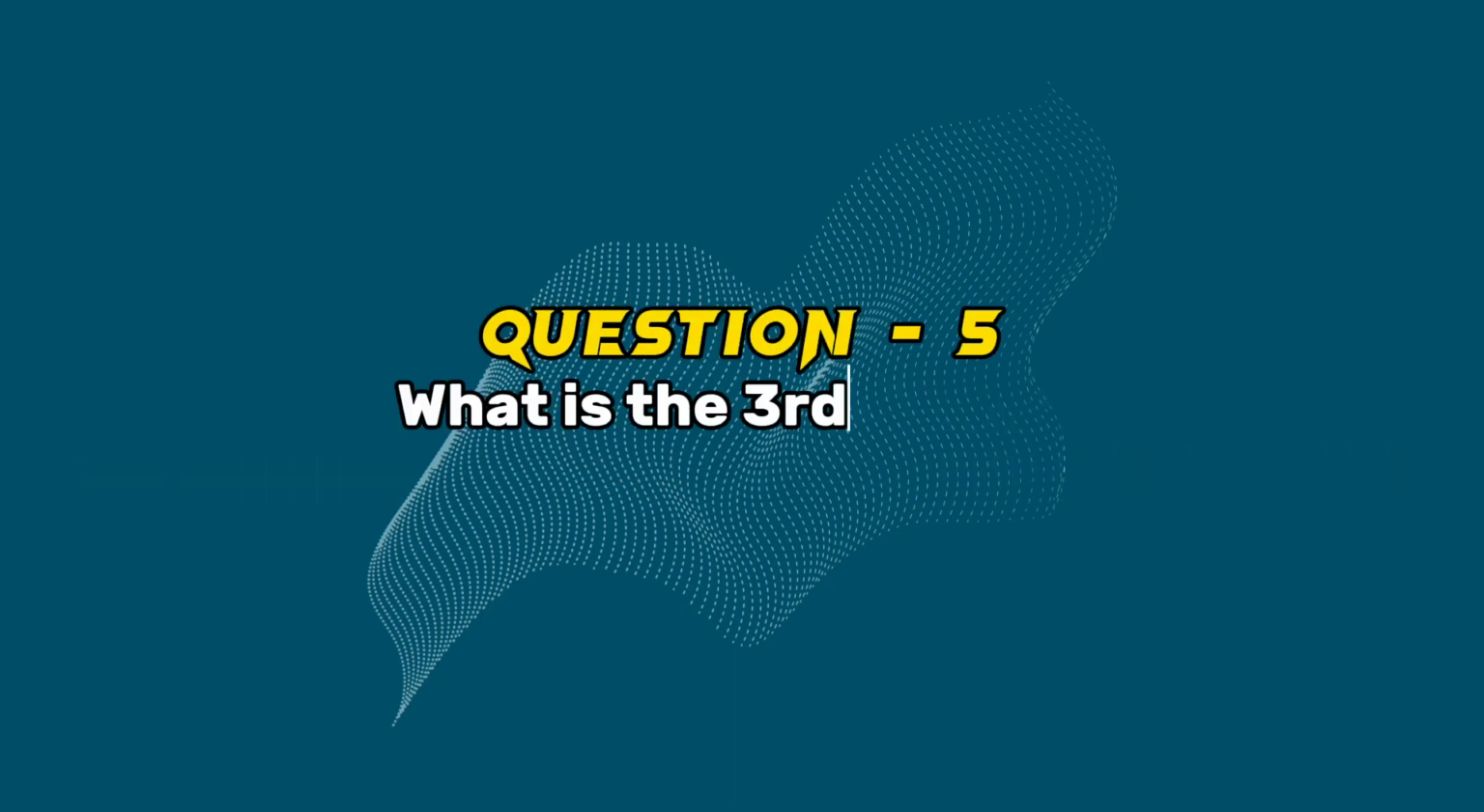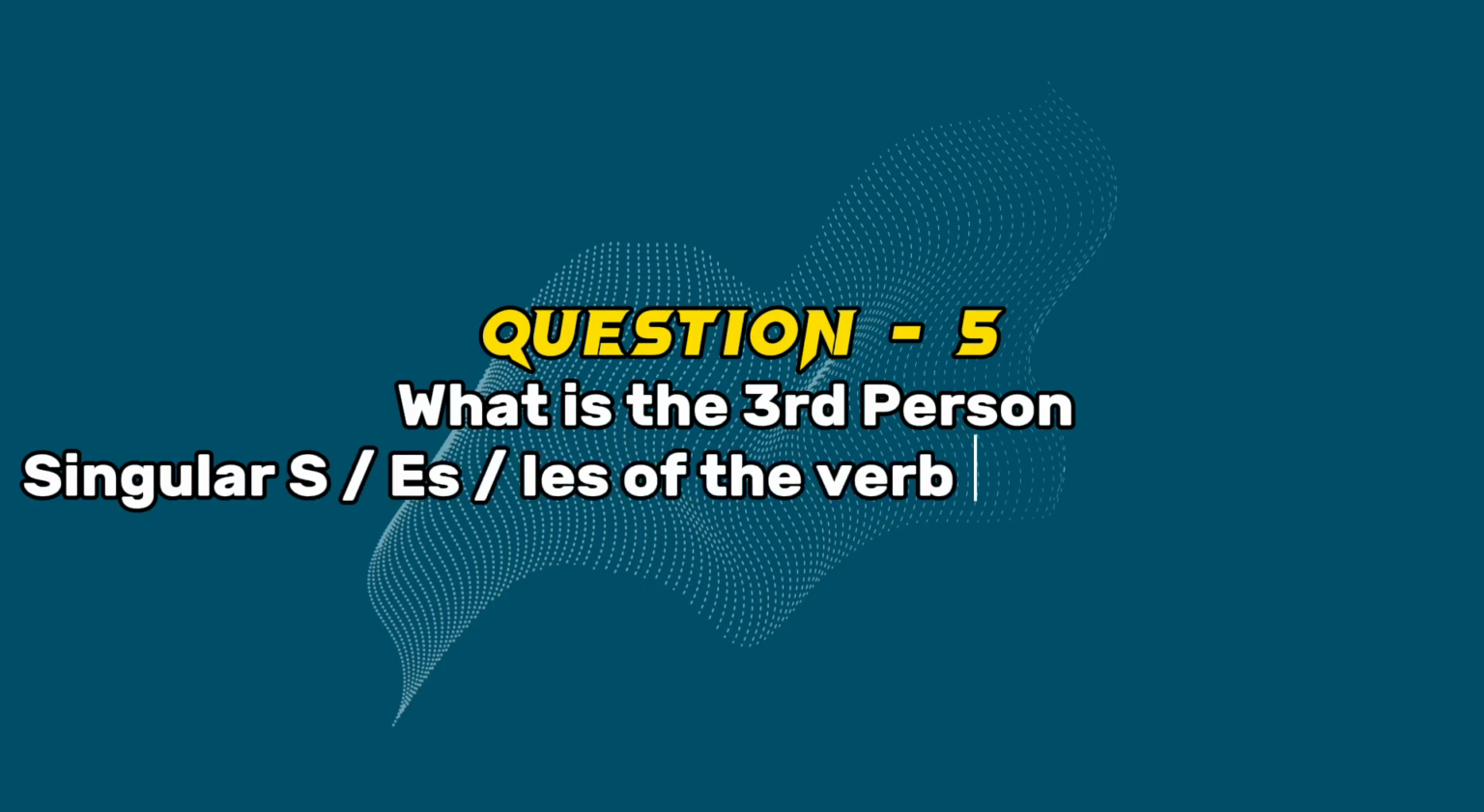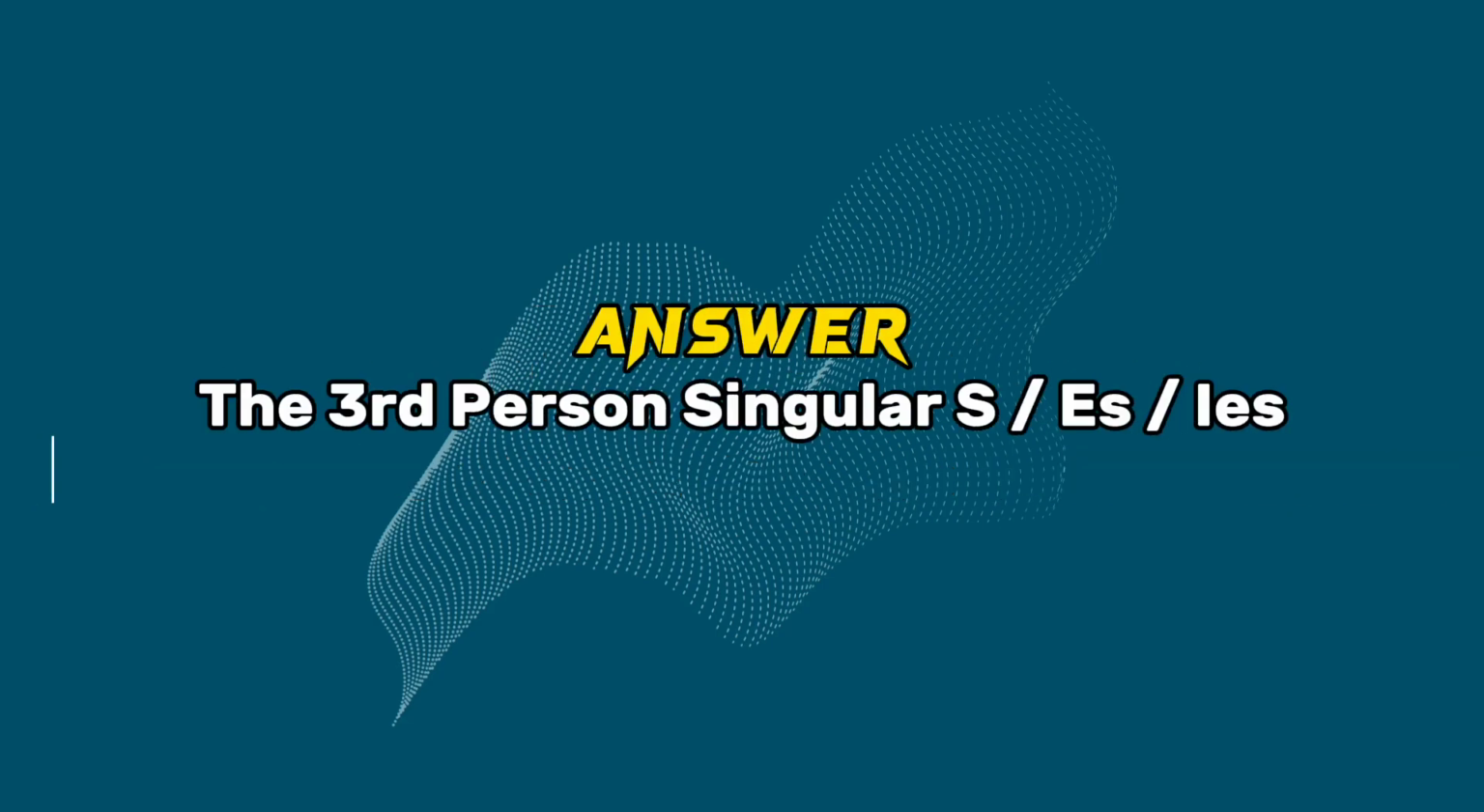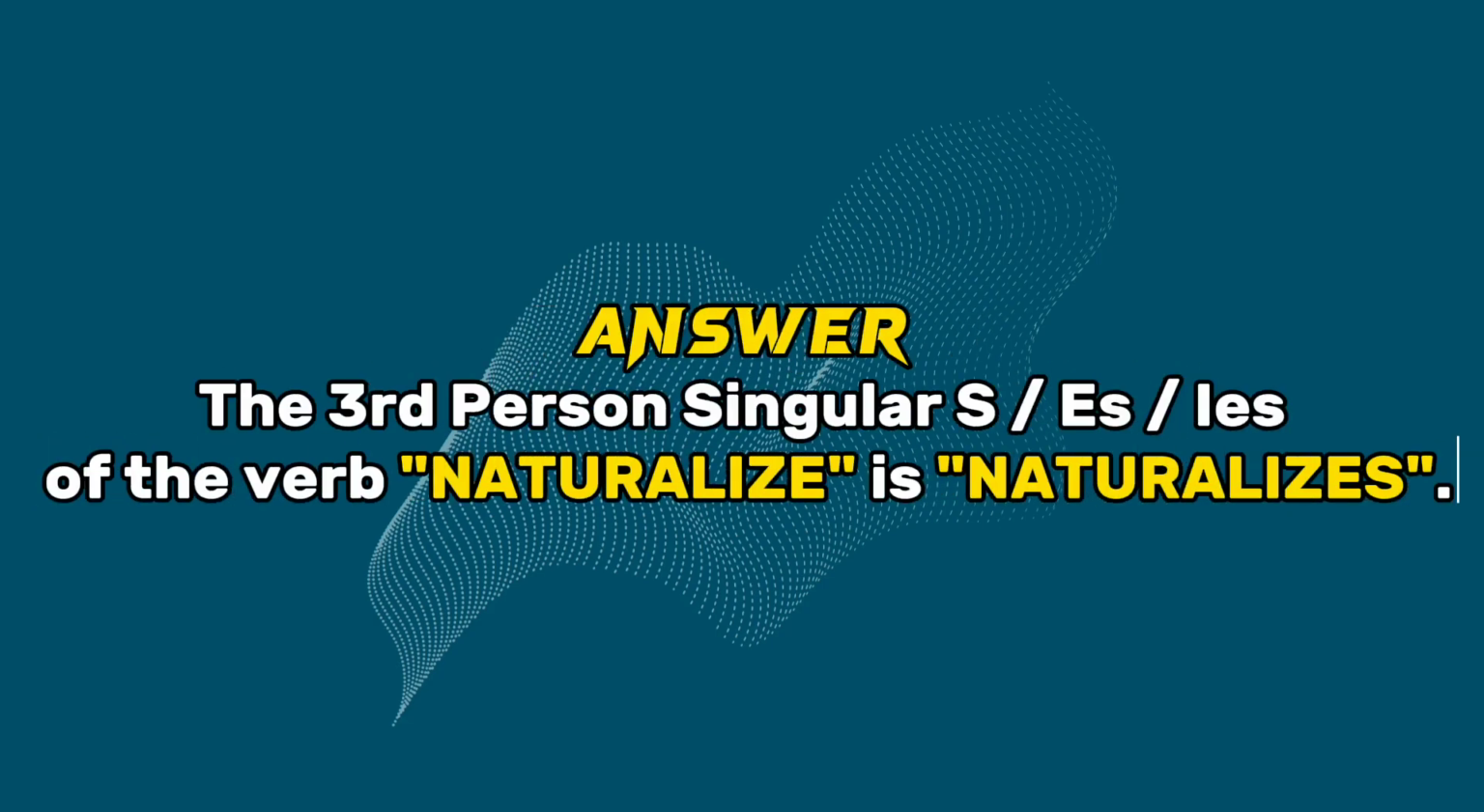Question 5. What is the third person singular, S/ES form, of the verb naturalize? Answer. The third person singular S/ES form of the verb naturalize is naturalizes.